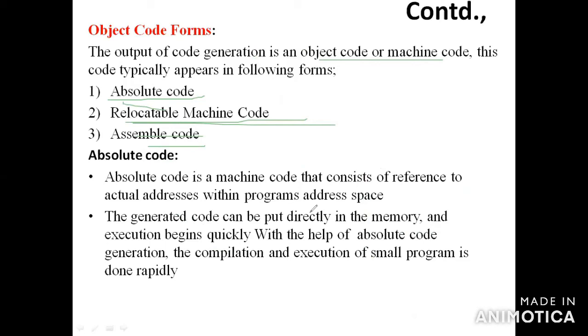Absolute code. Okay, what is absolute code? It is machine code that consists of references to the actual addresses within the program's address space.